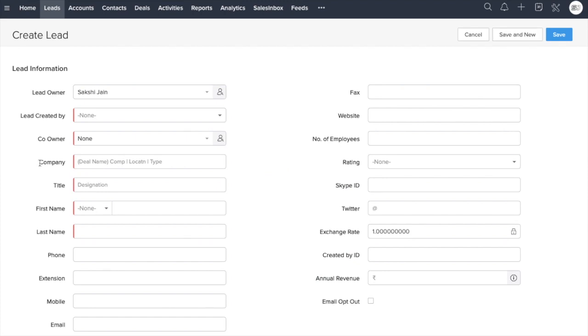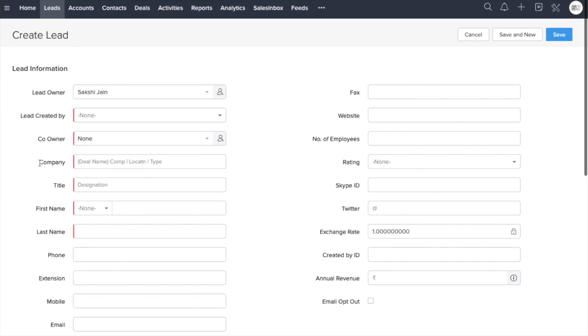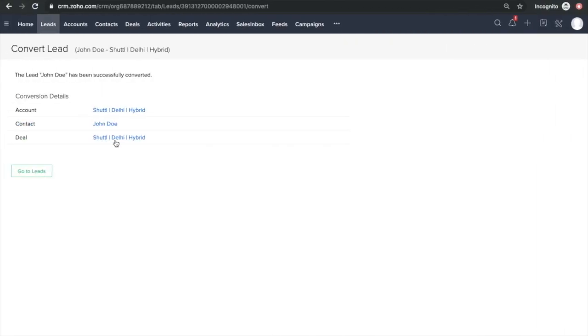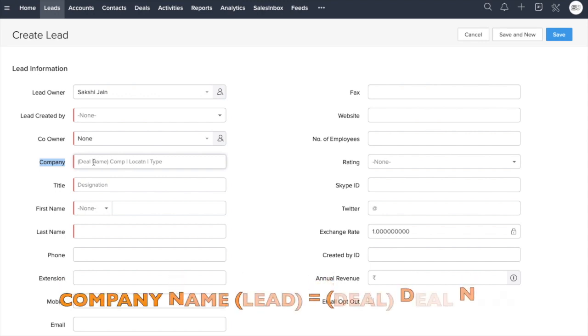As you could see, while we were creating a lead, there was a company name, right? And in this, it's written deal name. So this is exactly what is represented over here. Whatever value name I have put in here, it actually converts into the deal name.